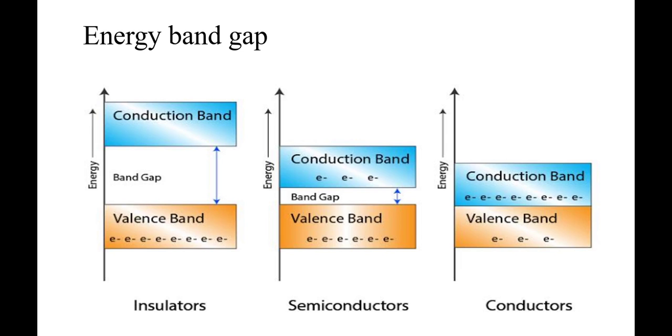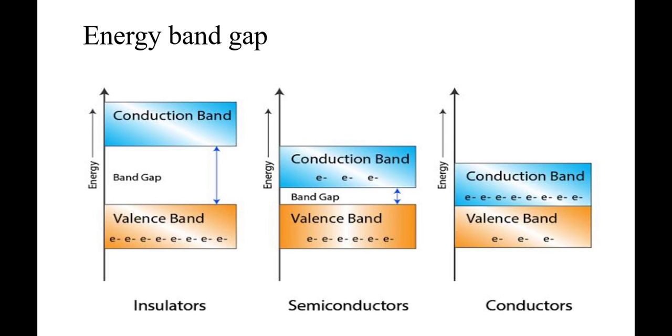See in the figure. The first figure shows a large band gap because it's an insulator. If we apply current or increase the temperature, the electron cannot jump because more energy or current is required to jump from one level to another. The band gap is large, so more energy is required from valence band to conduction band. That's why they are insulators.